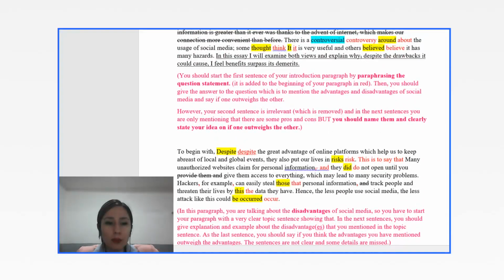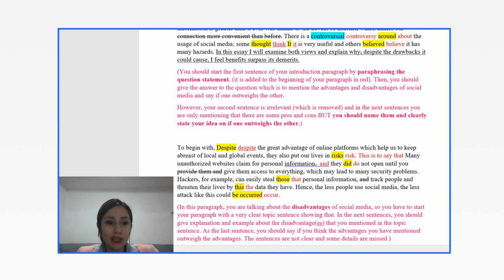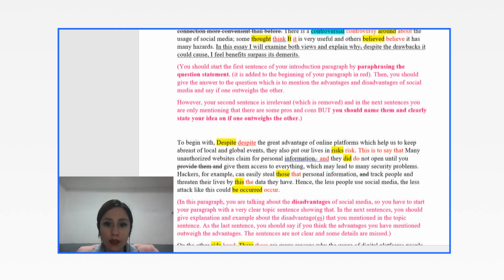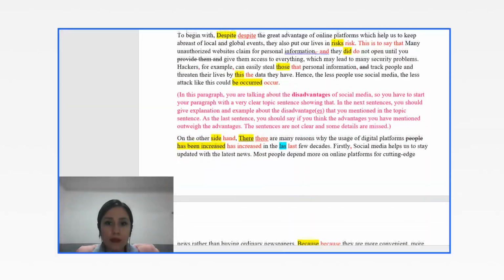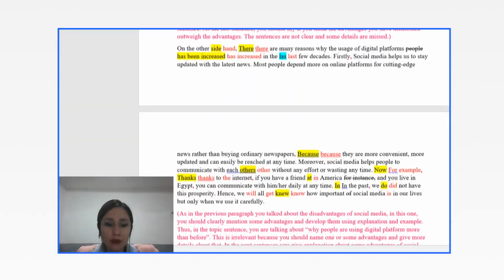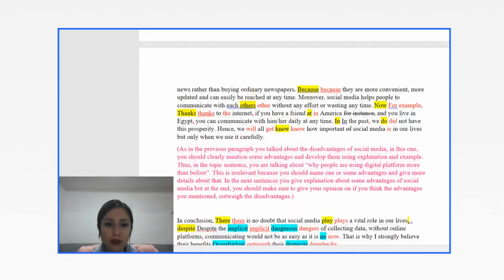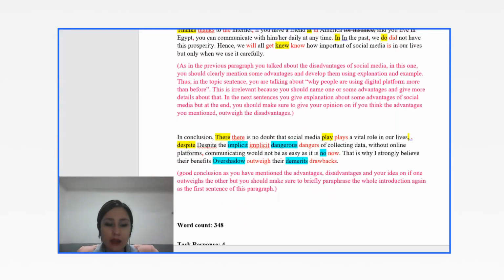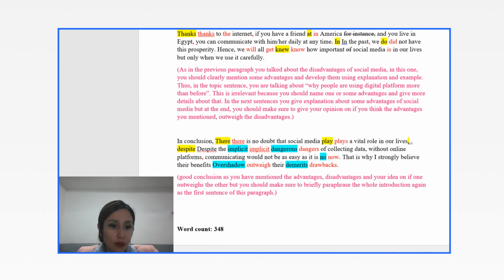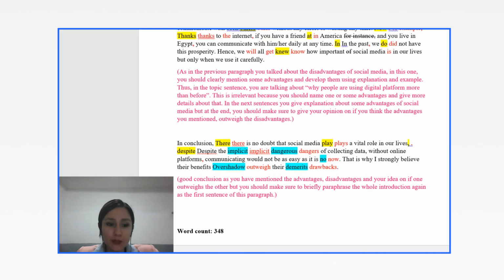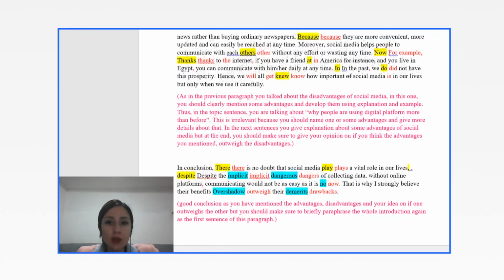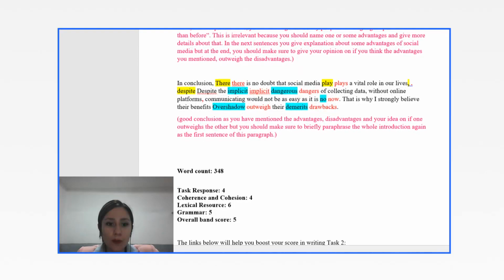About your word count, you had written 348 words, more than 250, so no problem with that. And now I want to talk about your score. In your task response, you got a 4. In your coherence and cohesion, you got another 4, because these two were your biggest problems here. In your lexical resource, you got a 6. And in your grammar, you got a 5. That would bring you an overall band score 5.